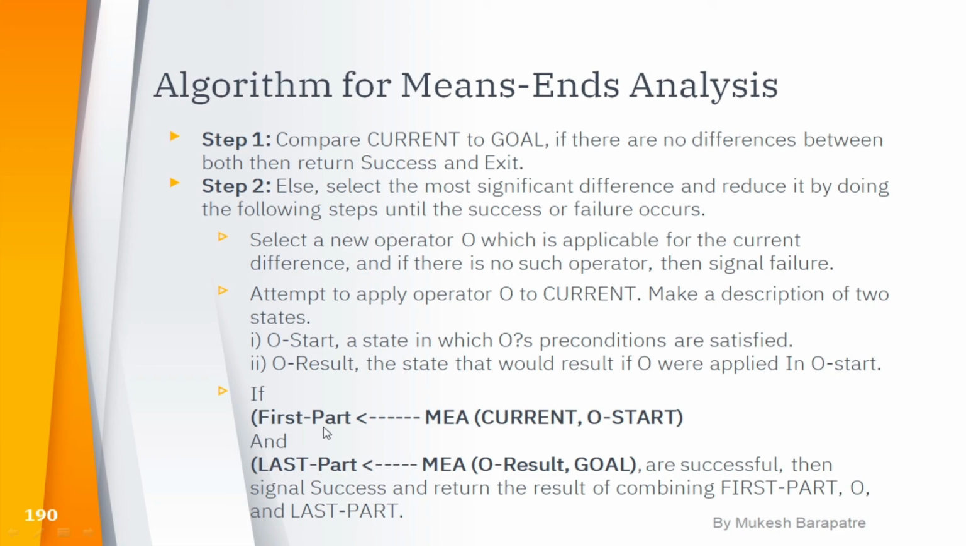If the first part, MEA of current and O start, and the last part, MEA of O result and goal, are successful, then signal success and return the result of combining the first part, O, and the last part. So that is all about means-end analysis.